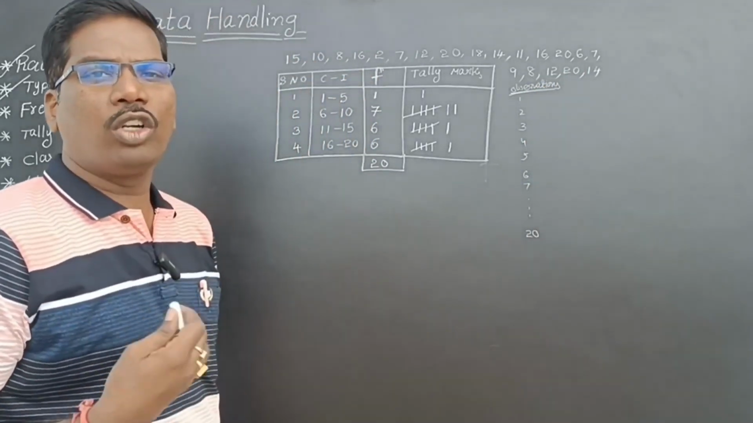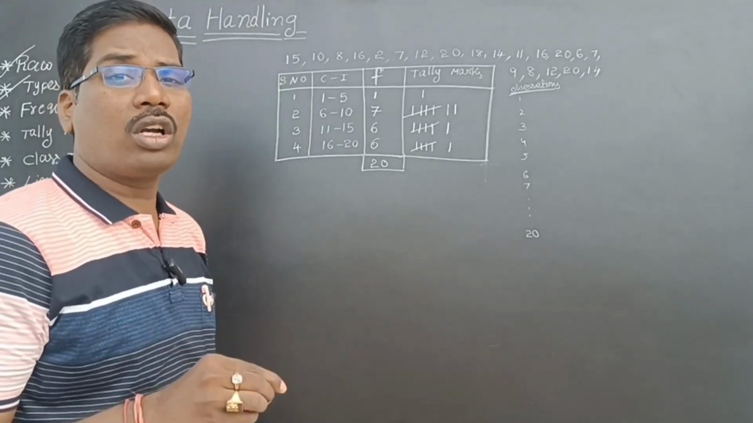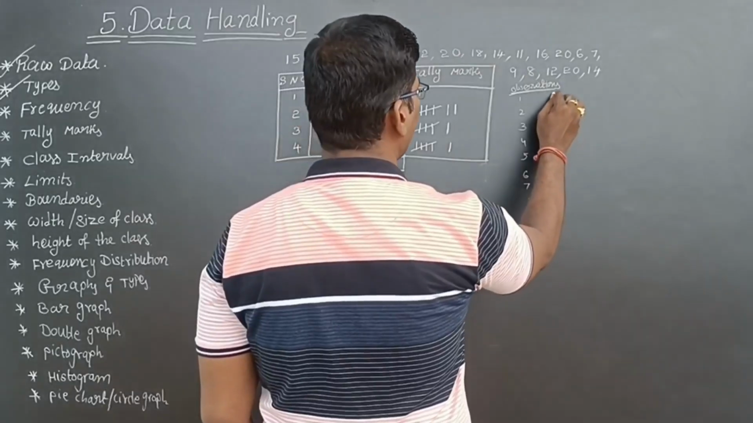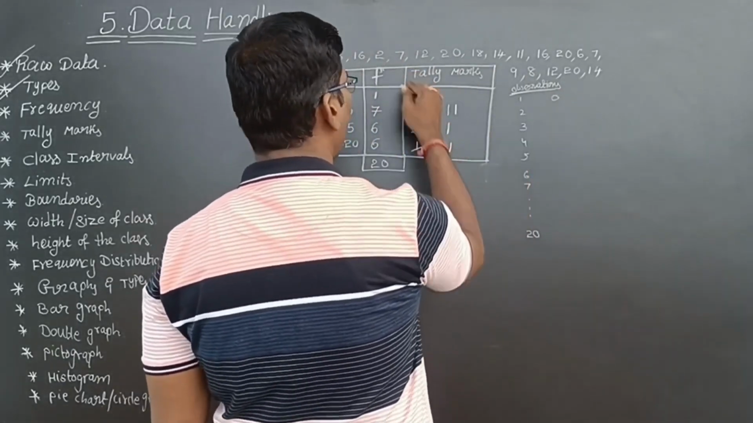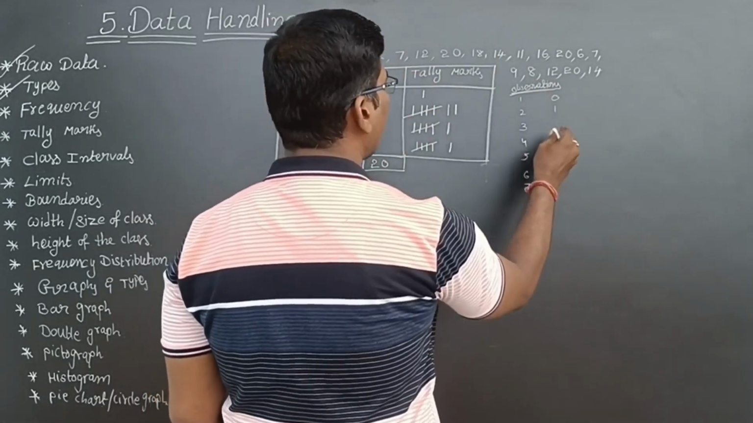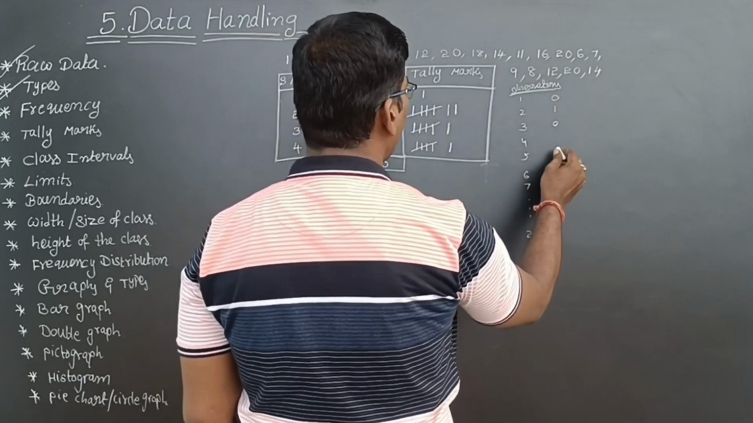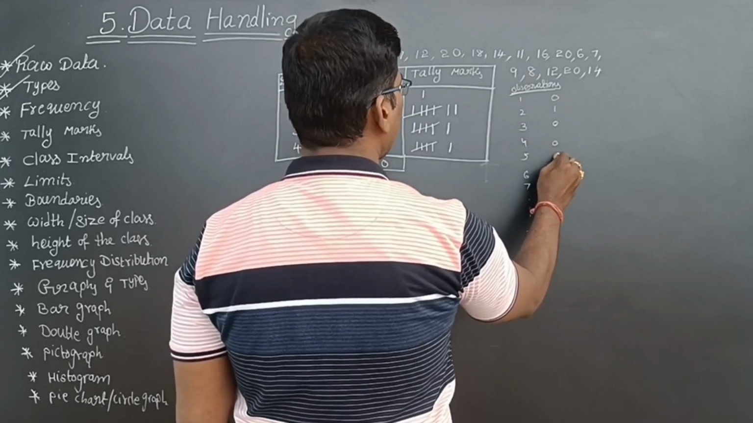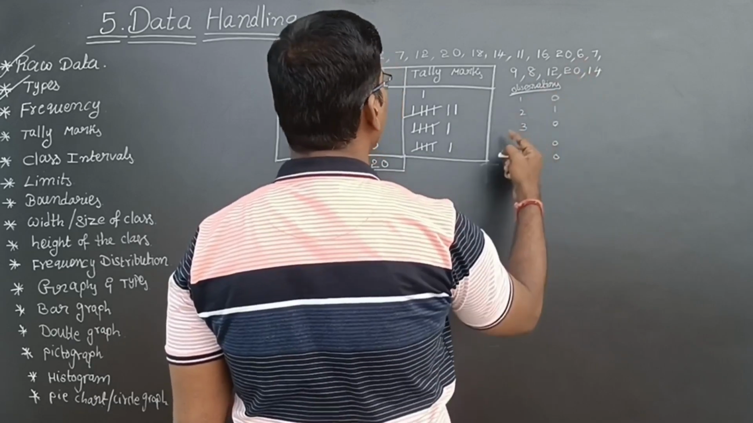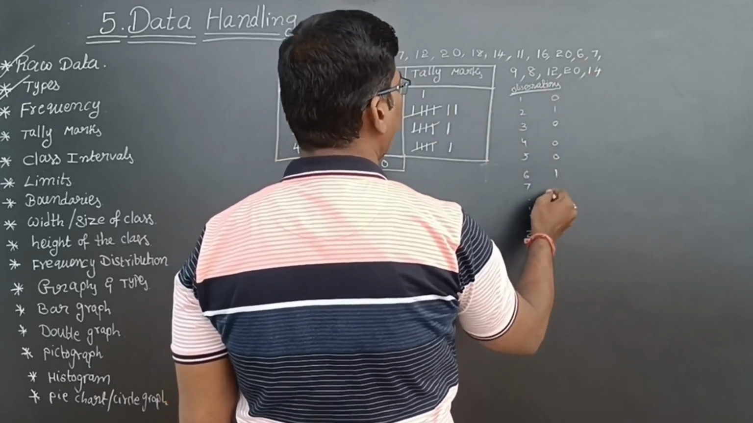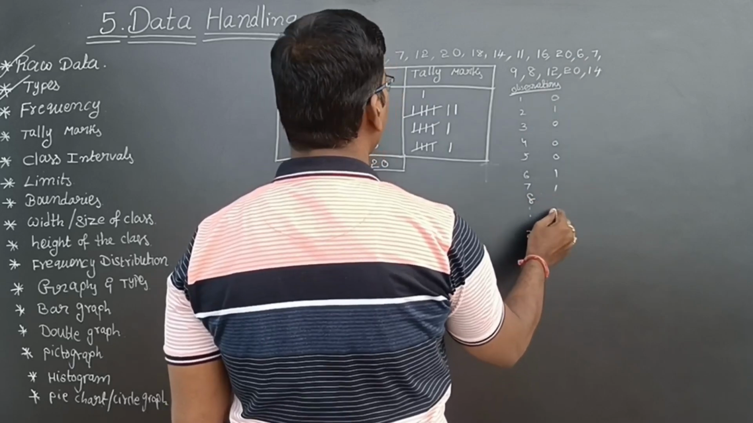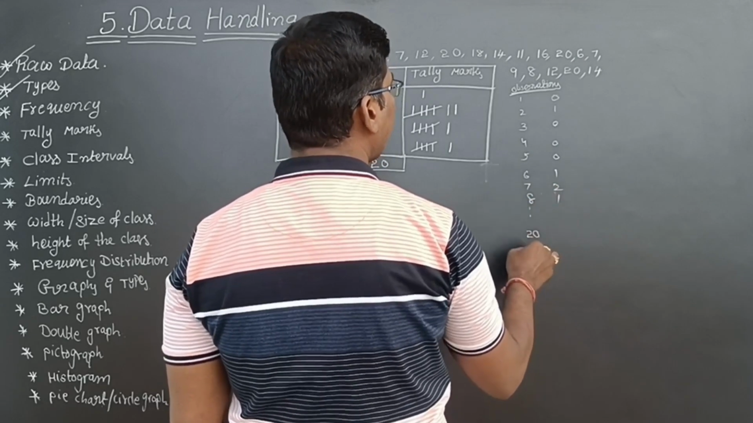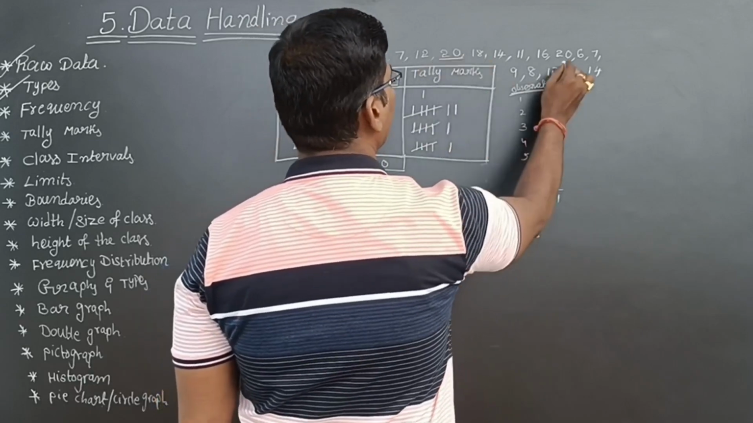Now, I want to check one mark students, how many are there? No, 0. 2 mark students, how many are there? 1 student is there. 3 mark students? 0. 4 mark students? 0. 5 mark students? 0. 6 mark students? 1 student. 7 mark students also 1. 8 mark students, 7 mark students 2, 8 mark students 1. So like that up to 20 marks. So 1, 2, 3.